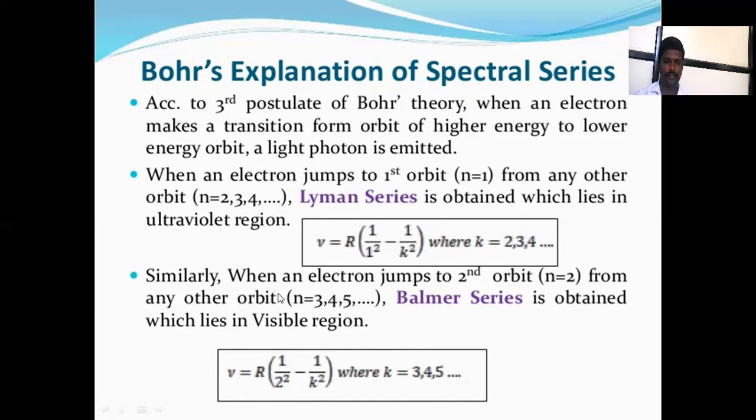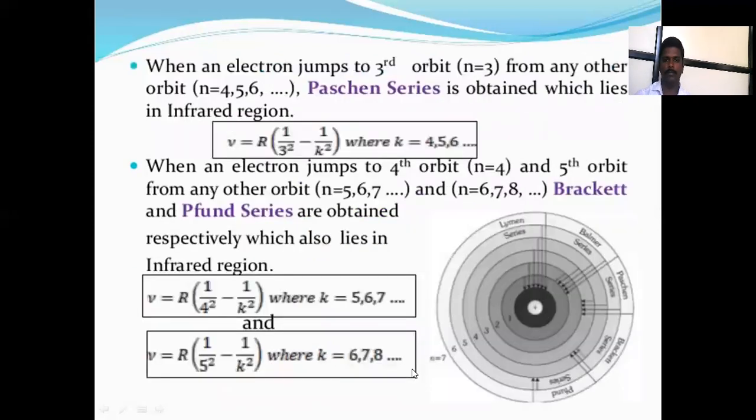Similarly, when an electron jumps to the second orbit, that is n is equal to 2, from any other orbit, that is 3, 4, 5, that is the Balmer series. म्हणजे पहिल्या ऑर्बिट मधून इलेक्ट्रॉन जंप होत असतील 2, 3, 4 नंबरच्या ऑर्बिट मध्ये, तर त्याला Lyman series म्हटलं जातं. दुसऱ्या ऑर्बिट मधून जर जंप होत असतील तर त्या सिरीजला बाल्मर सिरीज म्हटलं जातं. त्याचा फॉर्म्युला आहे 1 upon lambda is equal to R into 1 upon 2 square minus 1 upon k square, where k is equal to 3, 4, 5.